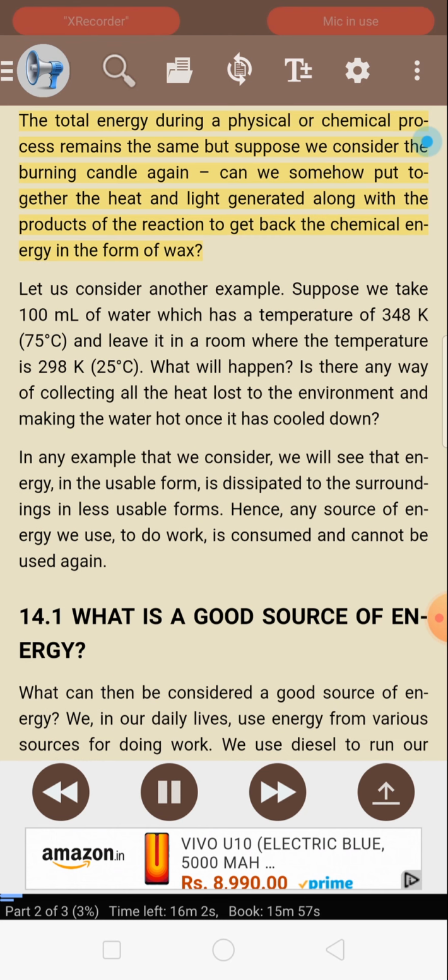The total energy during a physical or chemical process remains the same, but suppose we consider the burning candle again. Can we somehow put together the heat and light generated along with the products of the reaction to get back the chemical energy in the form of wax? Let us consider another example.